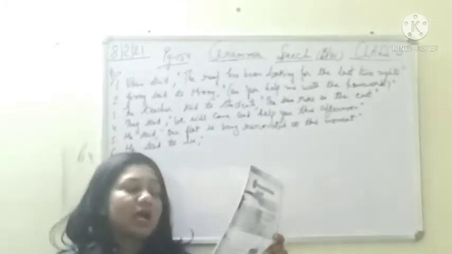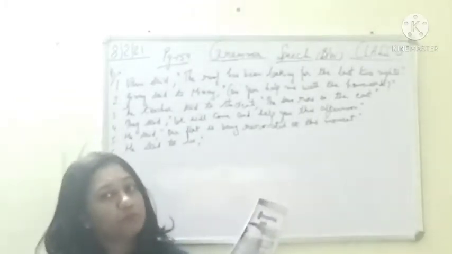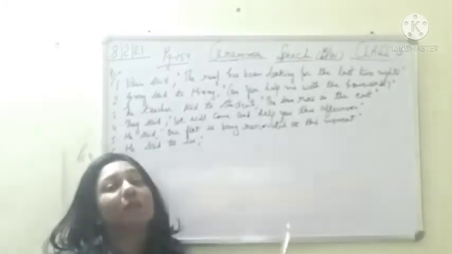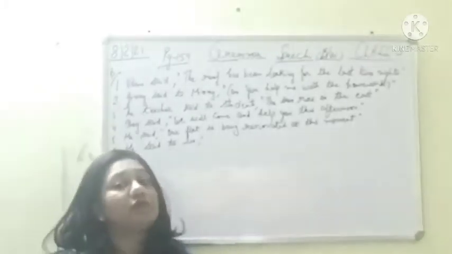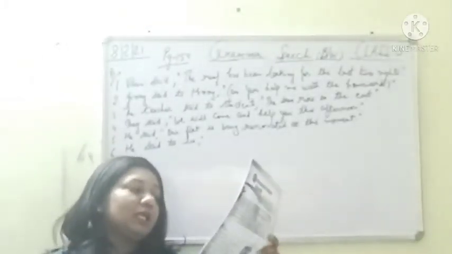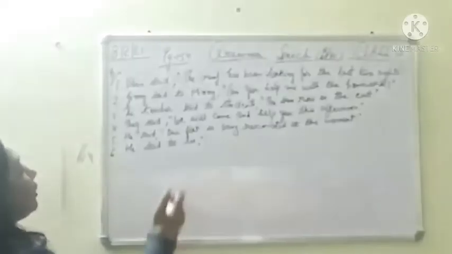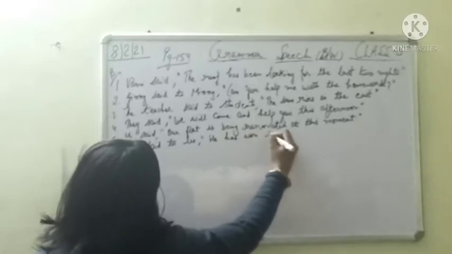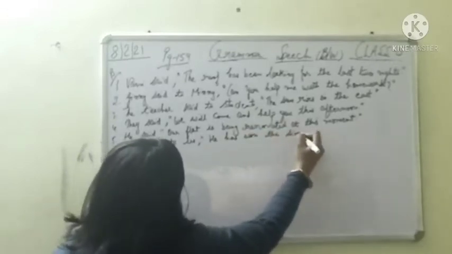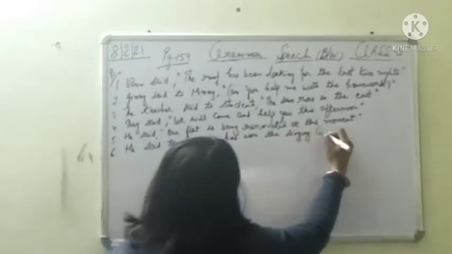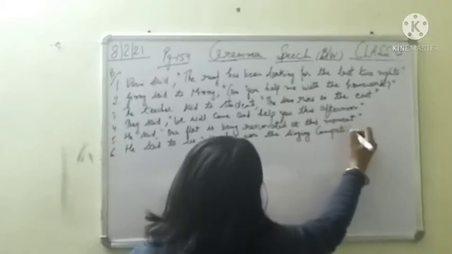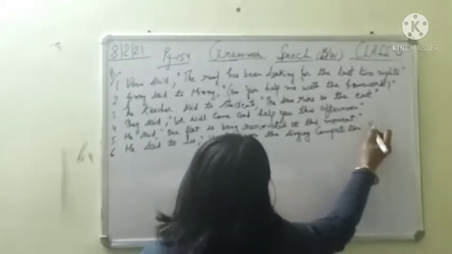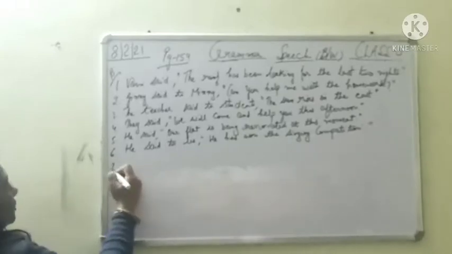That he has won, and obviously in the present perfect as well as in the past perfect we have the third form of the verb, so it will be won only. That he has won the singing competition. He has won the singing competition. Full stop, inverted commas, close.